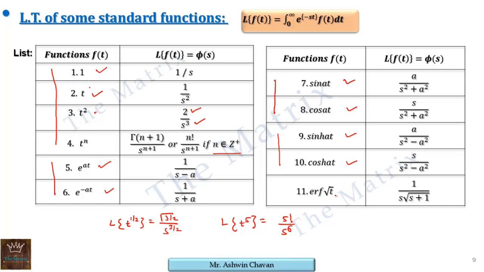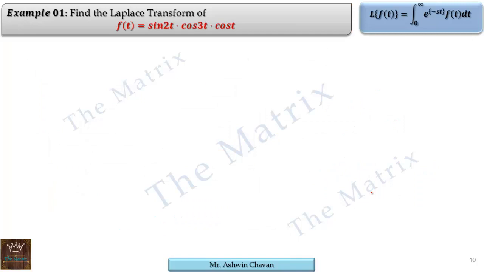Then a new function is there, that is erf, known as the error function of root t. Laplace of the error function of root t is 1 upon s root s plus 1. Its proof is there, but for that we need some properties of the Laplace. So we'll be solving this formula as an example after a few properties. Okay, now let's have a few examples on the definition of Laplace.